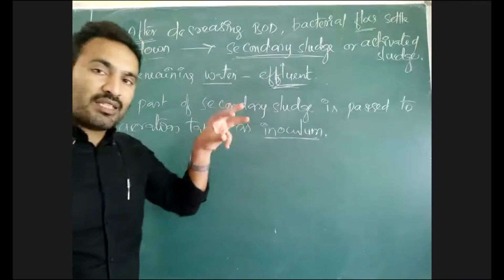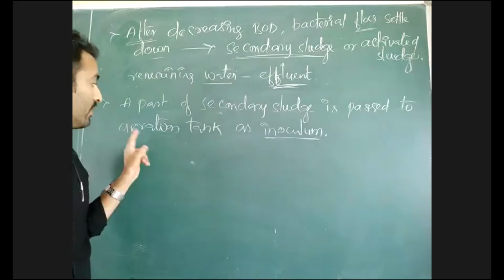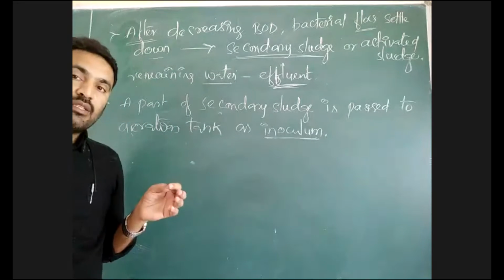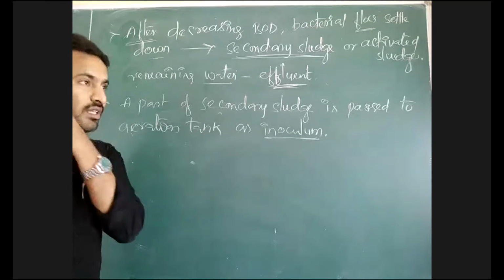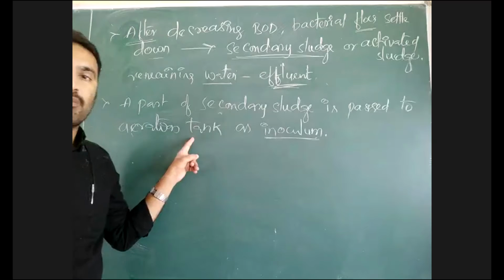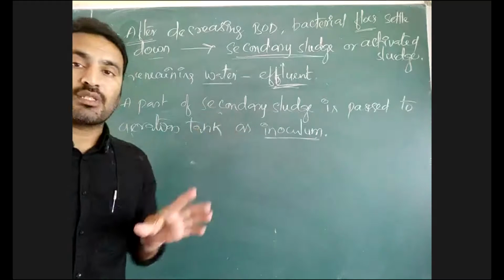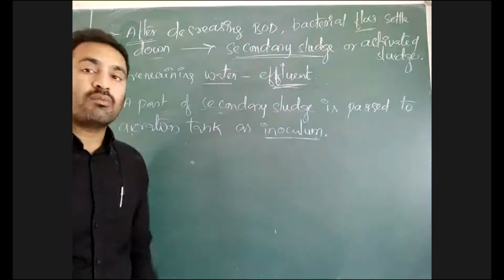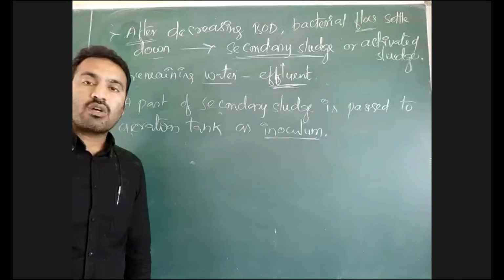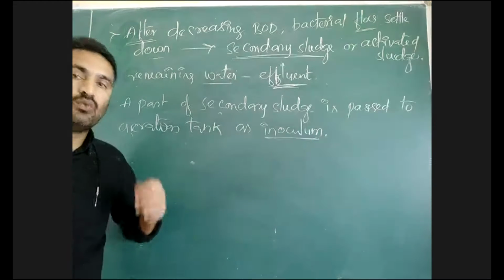That aerobic bacteria, some part is taken and it is passed into what? The aeration tank. Here the water, after sedimentation of the soil particles, is passed on to the aeration tank where oxygen is supplied. To that aeration tank, this bacteria is added a little bit as inoculum. What is inoculum? Inoculum is also called starter. Starter means for the growth of microorganisms, there is a need of one or two cells.